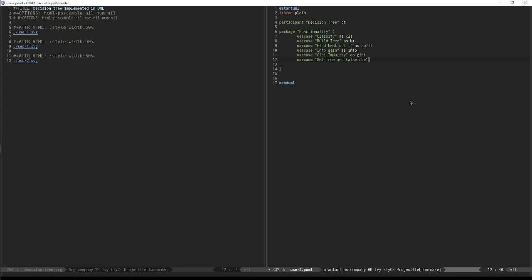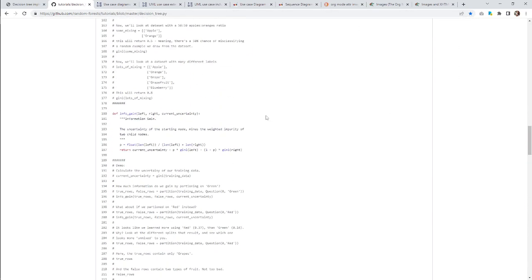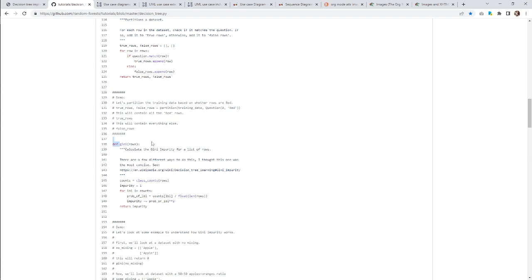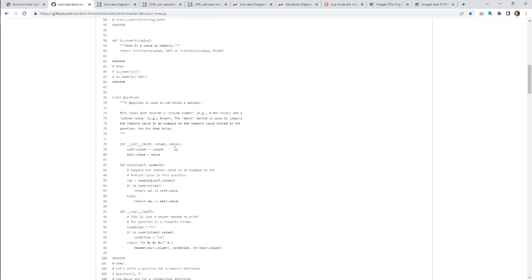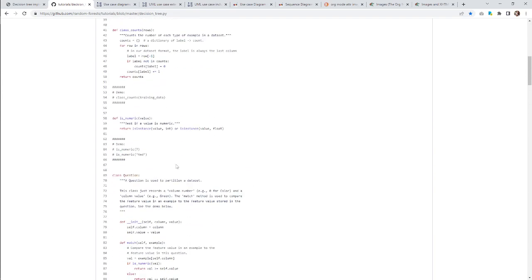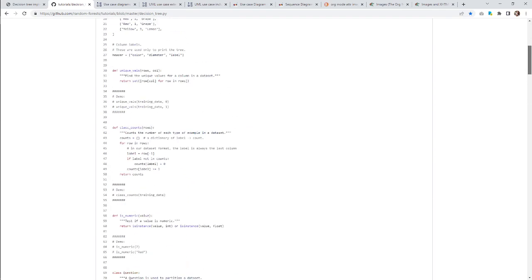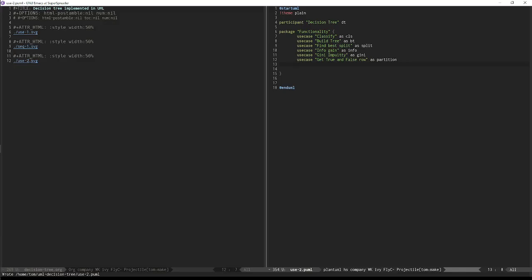See, it's important that we don't just copy. If we just copy this thing called partition, what have we really done? We need to understand what's going on. And of course, as we get more and more detailed, we are going to understand what's going on as we actually get to implementing lines of code in UML, which I don't understand how we're going to do that. But so the question is use partition a data set. So that's kind of getting beyond use cases, you know what I mean? I sort of feel like